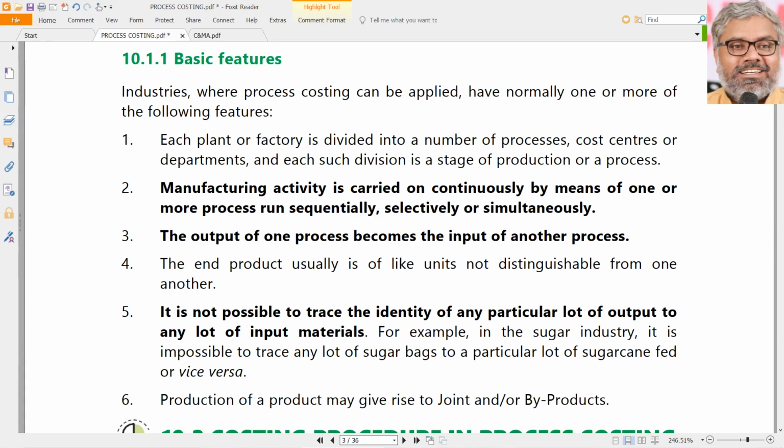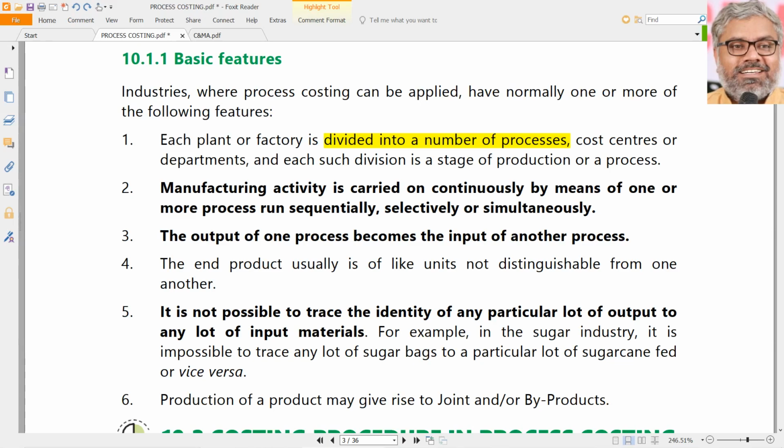First of all, the total factory or the overall process or overall manufacturing activity is divided into number of processes. You can call them cost centers, you call them departments or divisions, that's okay. But ultimately, each of them is denoting one process. And manufacturing is carried out either continuously or selectively or simultaneously. That depends upon the production plan that we don't have to worry about.